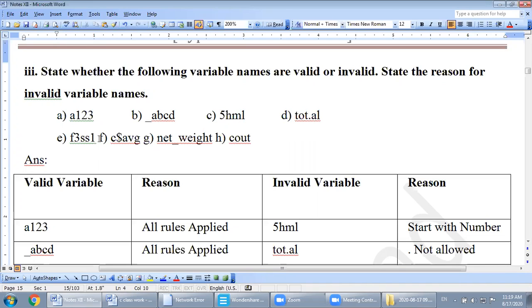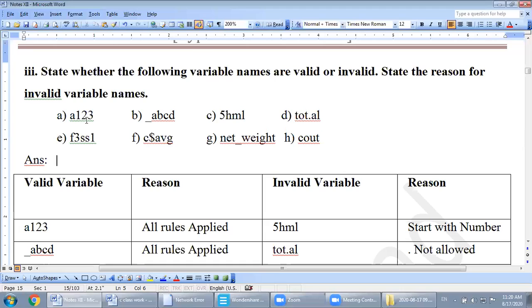E is F3SS1. Then G, and the last one is this one. Check these, keep the rules of defining a variable in your mind, and decide yourself whether it is a valid or invalid variable name before watching the answer.